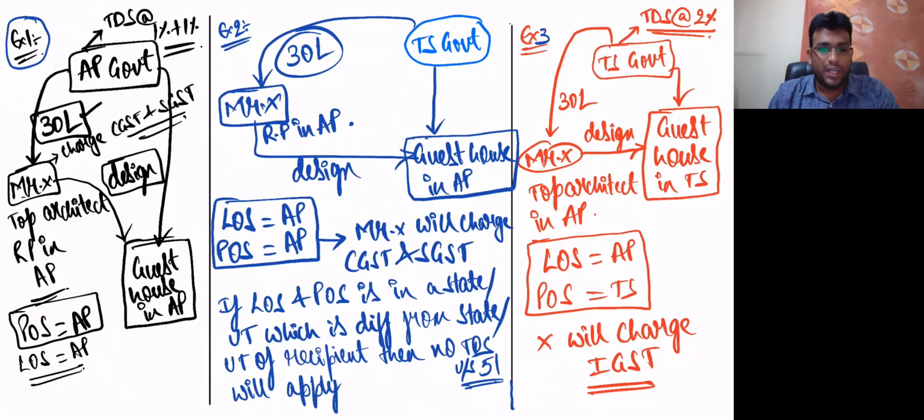Clear? Come on, please write down. No, don't relax like that. Please write the 3 examples. Come on. I'll just wait for 2 minutes for you. Write down.